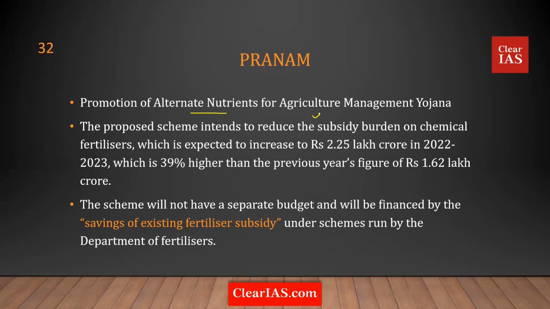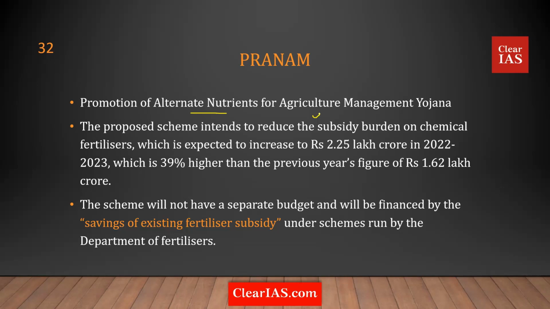We see a large amount of chemical fertilizers being used in our agriculture, and this has a whole lot of adverse environmental issues, adverse human health related issues, etc. In addition to this, it has a huge fiscal issue as well. The fertilizer subsidy of the government is enormous, and the government is not at all interested in paying this fertilizer subsidy.